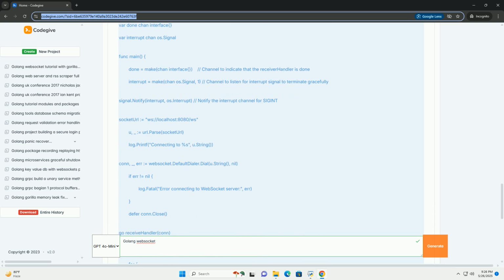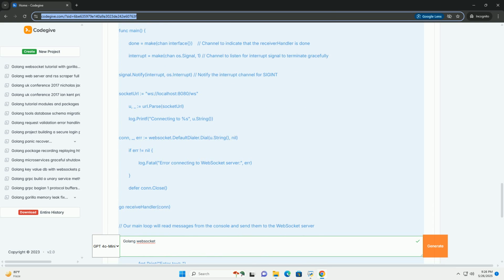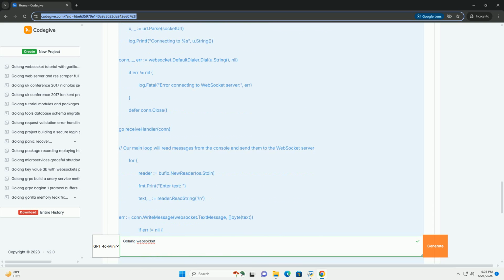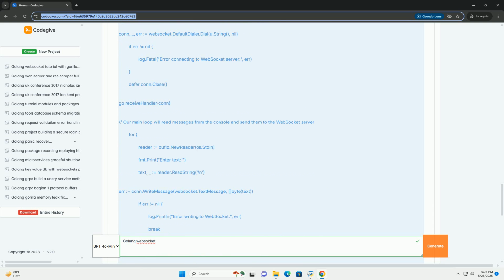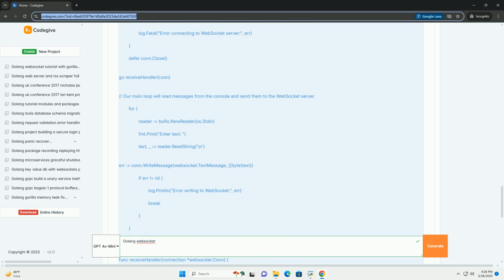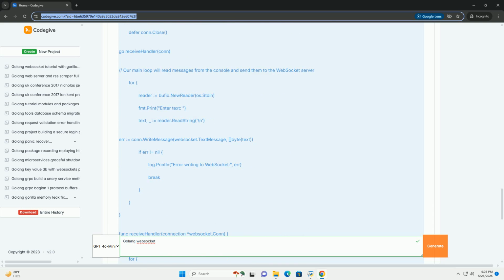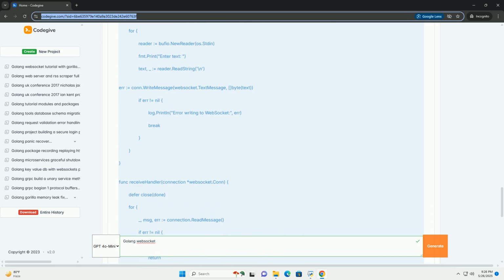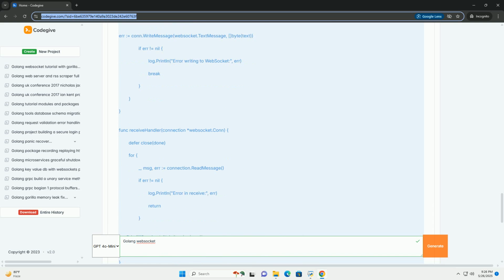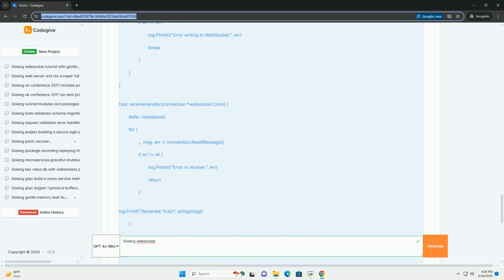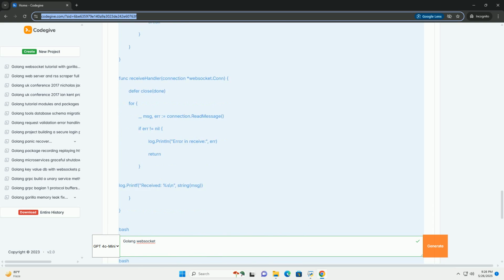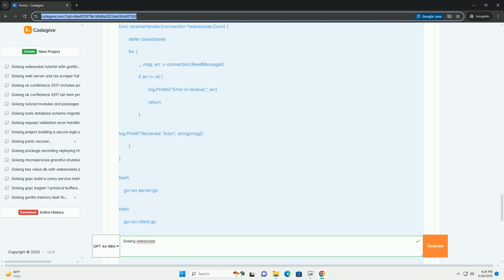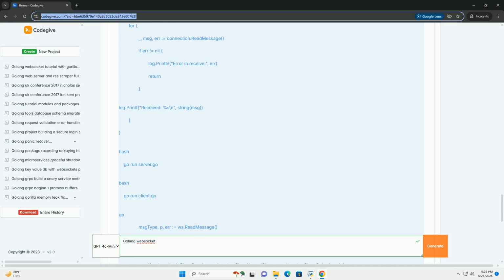Why use Go for WebSockets? Go is well suited for WebSocket applications due to these reasons. Concurrency: Go's lightweight coroutines and channels make it easy to handle many concurrent WebSocket connections. Performance: Go's compiled nature and efficient garbage collection contribute to high performance and low latency. Standard library: Go's net/http and golang.org/x/net/websocket,